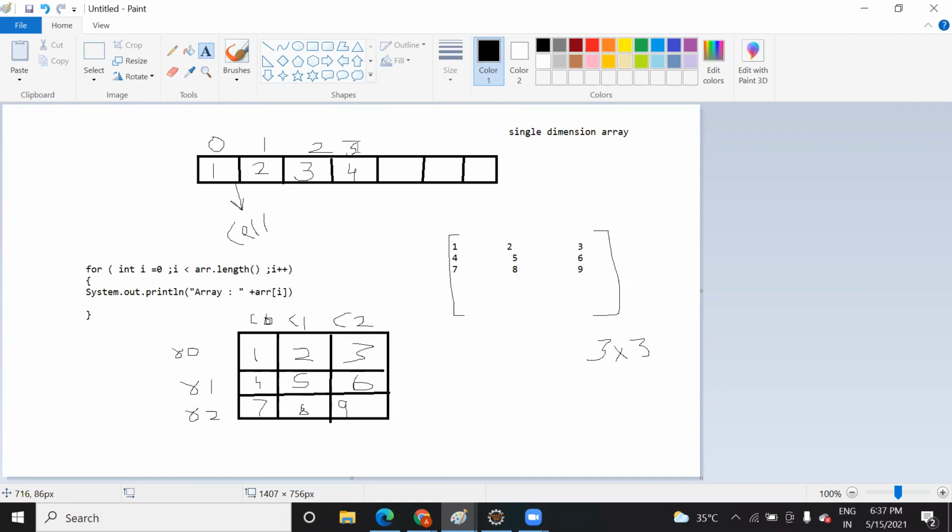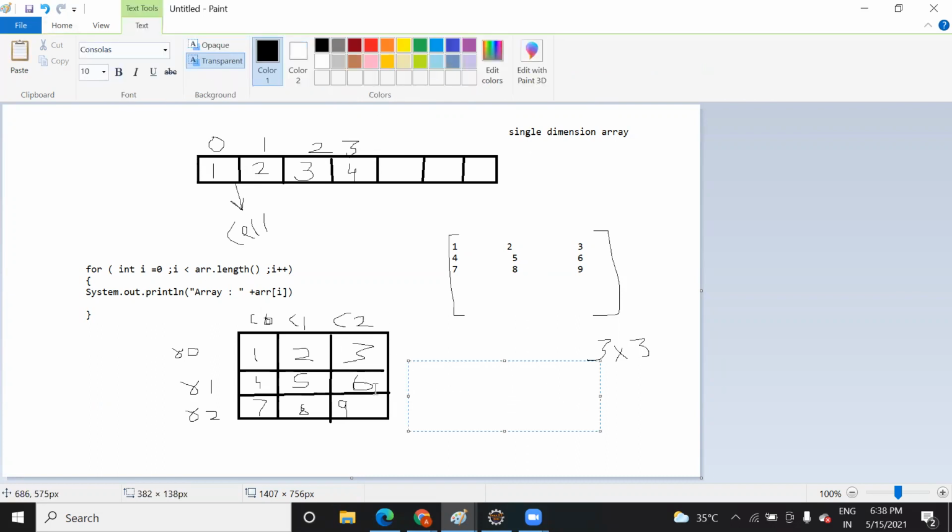The index is this one, right? The number of the cell. So how many indexes do you need to manage when you are working with two-dimension or multi-dimension data?